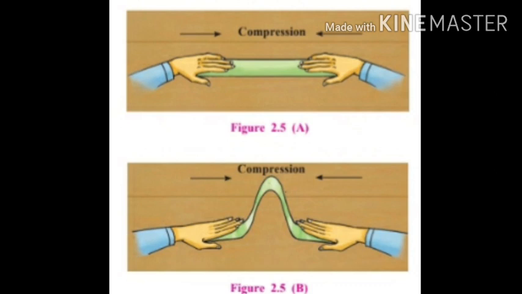Pressure was given on the center of the strip from both the ends. As a result, the strip moves and folds are formed. Similarly, due to pressure on the Earth's crust, movements are generated and folds are formed. In the same manner, there is a creation of fold mountains in the Earth's crust.